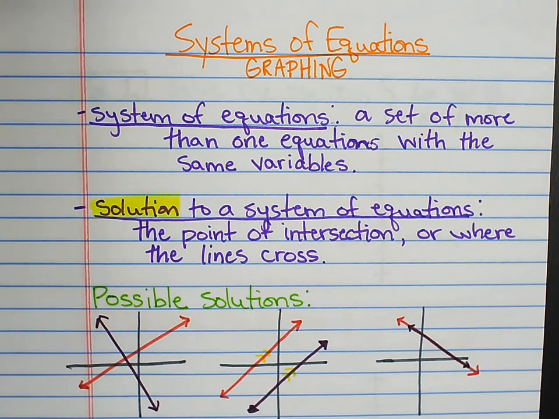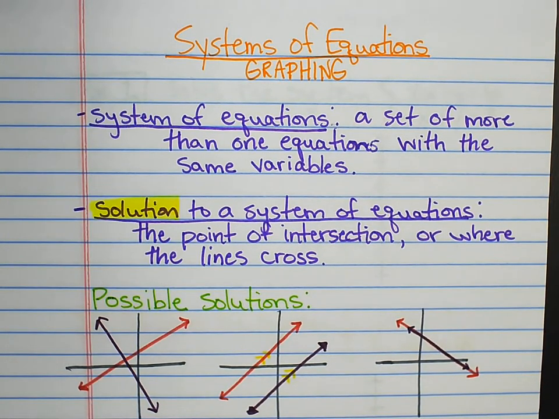A system of equations is now a set of more than one equation with the same variables. So just like with inequalities, it's going to be two or more equations now versus inequalities with the same variables. So the solution now to a system of equations is the point of intersection. It is where the lines cross each other, where they meet. So a solution to a system of equations is only going to be that point. It is not going to be an entire shaded region. It's going to be one point, unless it's a special circumstance. So let's talk about that right now real quick.